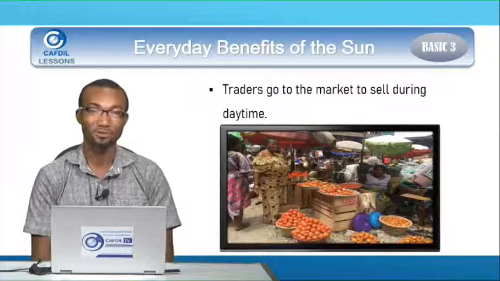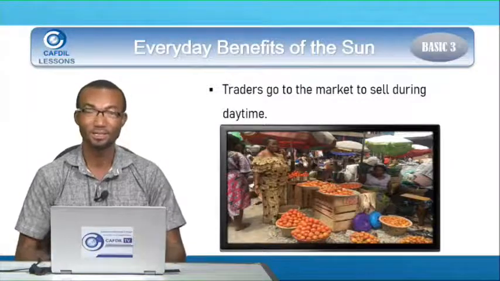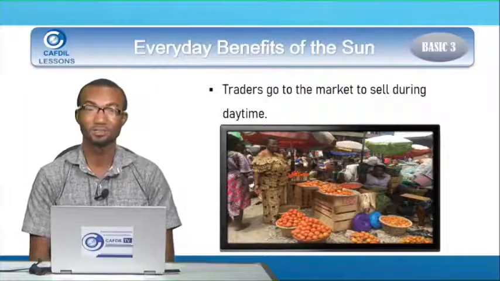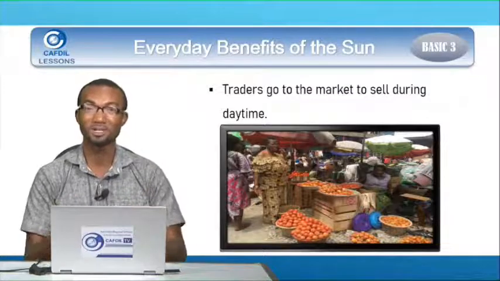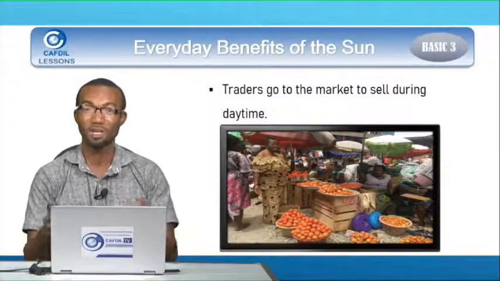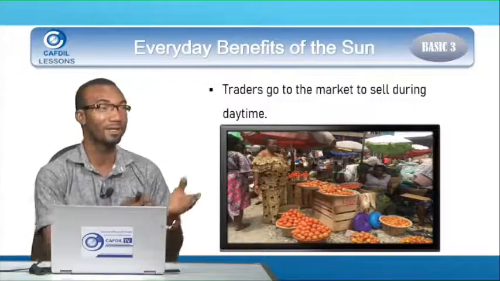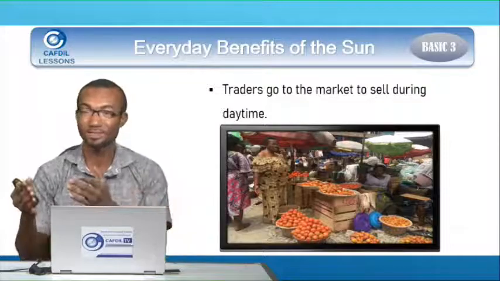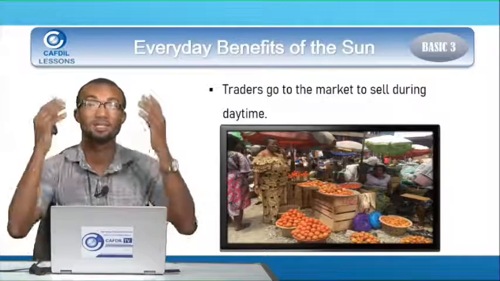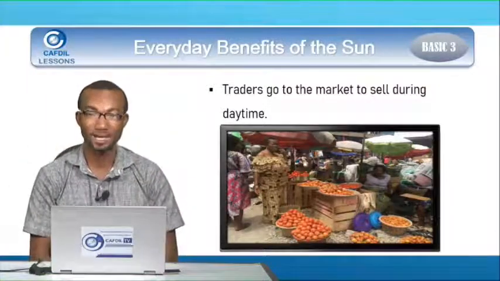So you see the benefits of the sun in some of these everyday activities. When you go to the market, you can see everything clearly. If I want to buy tomato, if I want to buy fish, immediately I turn my eye, I see these foodstuffs, I see this, I see that, because the sun gives us light to see.